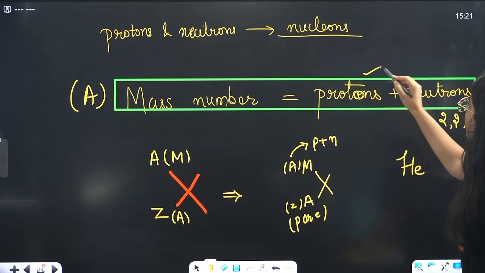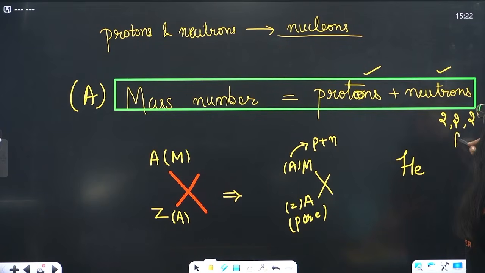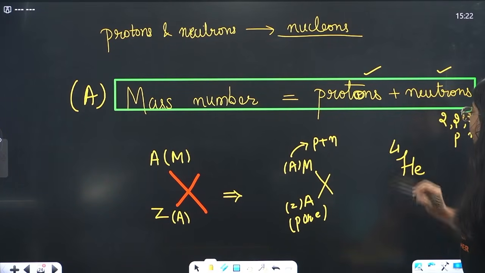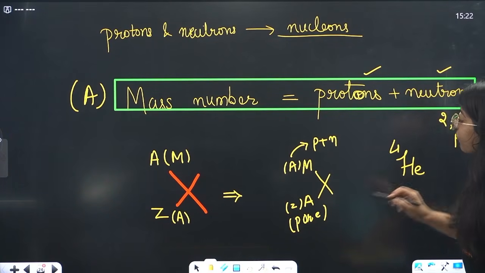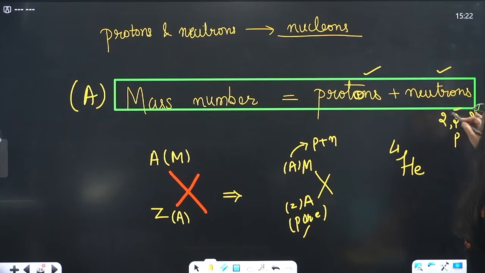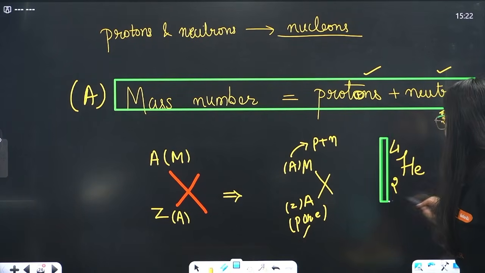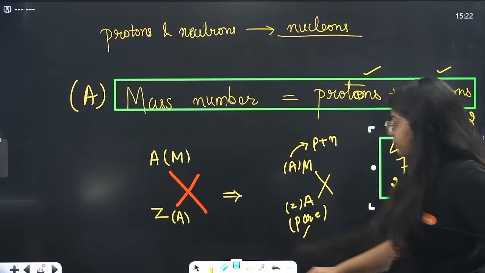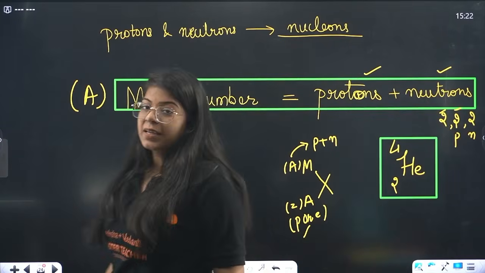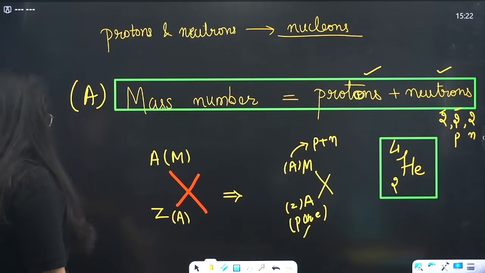Mass number is protons plus neutrons, 2 plus 2, that is 4. And the number of protons or electrons is 2, so it will be 2. So basically this is the symbol of helium.